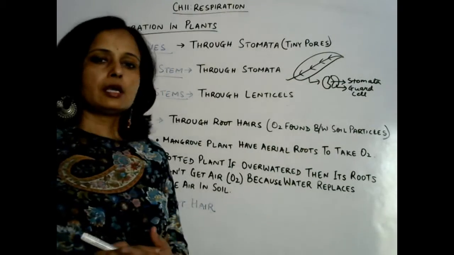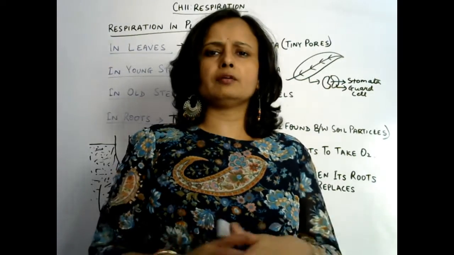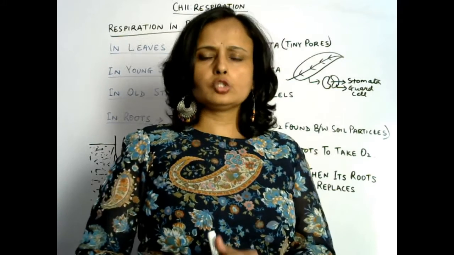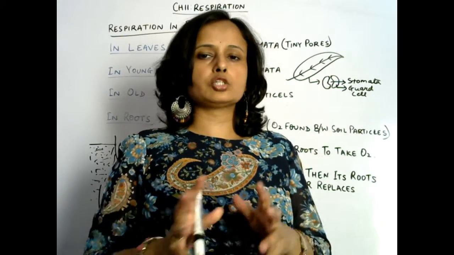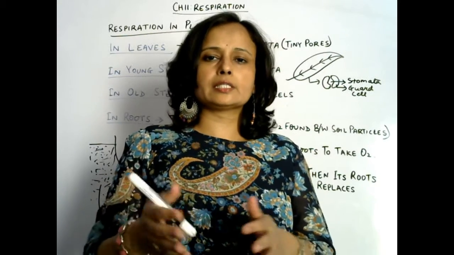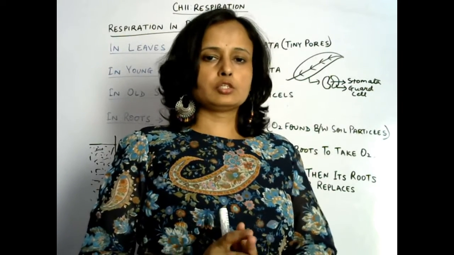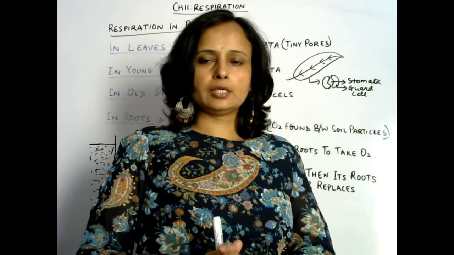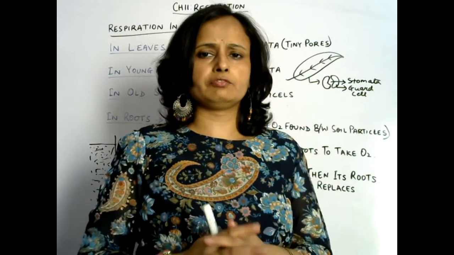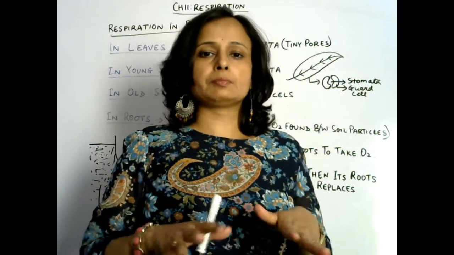Now next one, potted plant. Have you observed during rainy season when there is heavy rain, our pots are filled with water, our pots are waterlogged. So what happens due to excess of water, the soil which has lots of air particles, that air is expelled out. Water removes that air from the soil, and in that case the roots of plants can't get air from soil, and due to the excess of water and lack of air, plants may die.